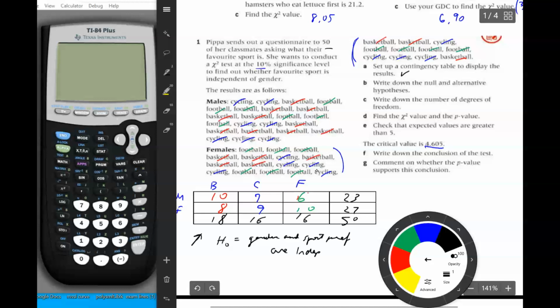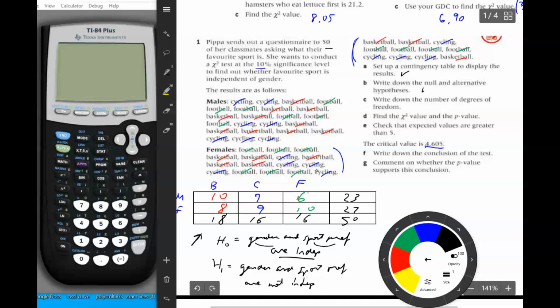So basically, whenever you write a null hypothesis, you say something and something are independent, okay? And the alternative hypothesis, which is written H subscript 1, is basically the same thing, except you say are not independent. So gender and sport preference are not independent. Okay? So those are the two hypotheses.